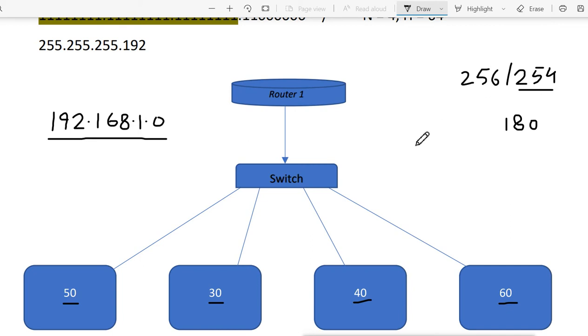So what I can do is subnetting. I can divide this single network, that means the total 256 IPs, into 4 different subnetworks, so that I can assign these IP addresses to these different subnetworks, and they will become separated.